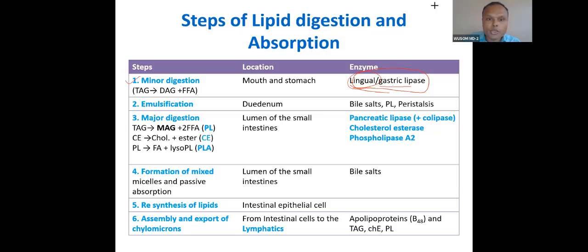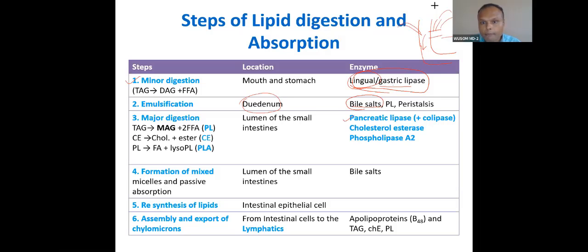Now, the second phase is in the duodenum, the second part of the duodenum. What happens? The pancreatic duct will open, and bile will also join this pancreatic duct. Pancreatic juice and bile come here, and this bile will cause emulsification of the lipid. Through bile salt, emulsification will happen. And after emulsification, it will be acted upon by these three enzymes.